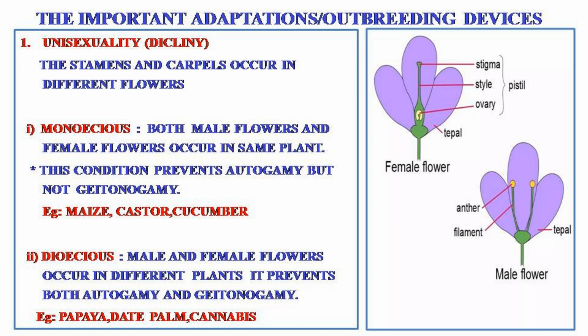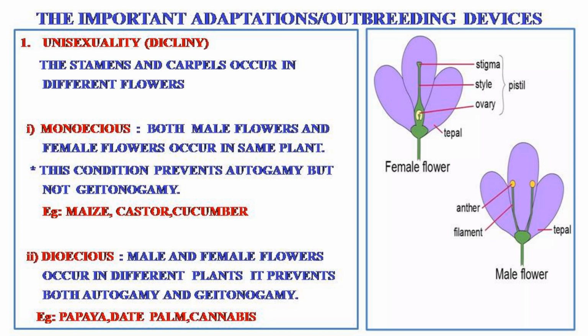First type is monoecious. That is, both male and female flowers occur in the same plant. This condition prevents autogamy or self-pollination, but not the geitonogamy. That is, pollination between flowers present in the same plant.